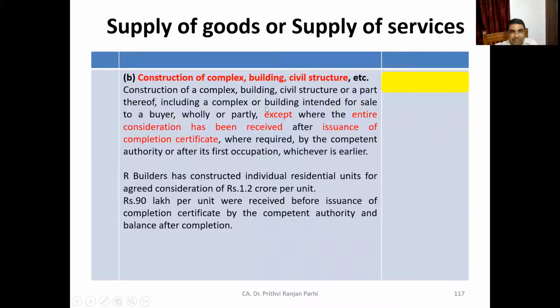That exception for the timing, ignore this exception part. I'm just asking you whether this construction of building complexes, etc. is a supply of goods or supply of services.